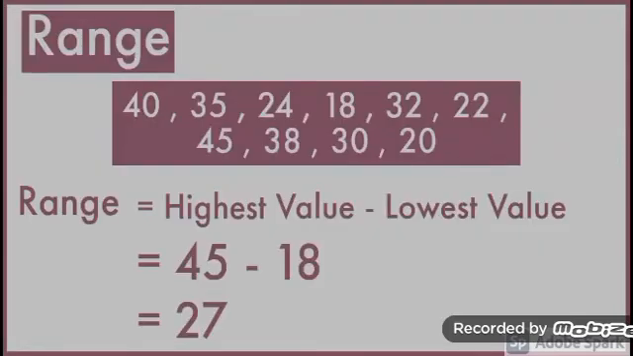First, we find out the range of this data. About range, you already know, as you have learnt about it in your previous class 7. Range is the difference between highest value and lowest value. In this data, the highest value is 45 and lowest value is 18. So range is equal to highest value minus lowest value. We will put the values 45 minus 18, and 45 minus 18 is equal to 27.